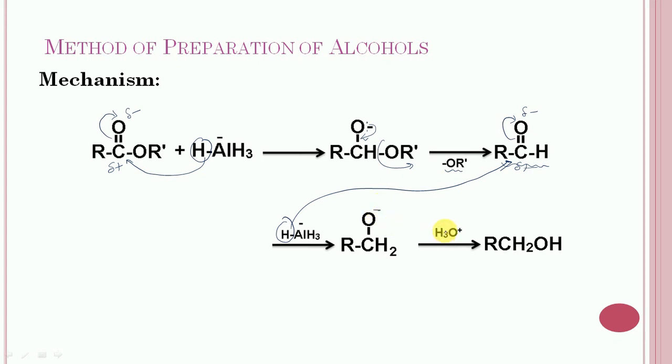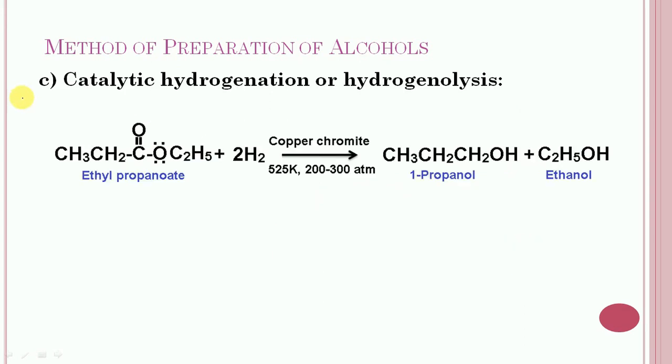Now in the last step, this intermediate is hydrolyzed to get the primary alcohol. So it is the mechanism for reduction of ester with lithium aluminum hydride.